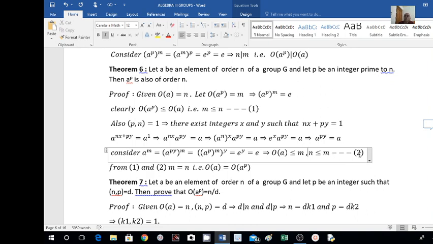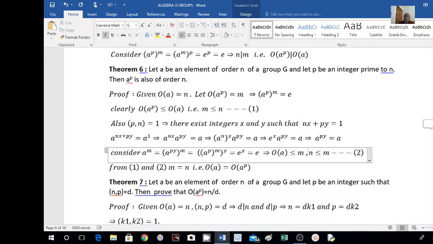I will take this as 2. In 1 we have m less than or equal to n. In 2 we have n less than or equal to m. From 1 and 2 I can write m equal to n. m is nothing but the order of a to the power of p, and n is nothing but the order of a. So here we have proved that the order of a raised to p equals the order of a. Right?